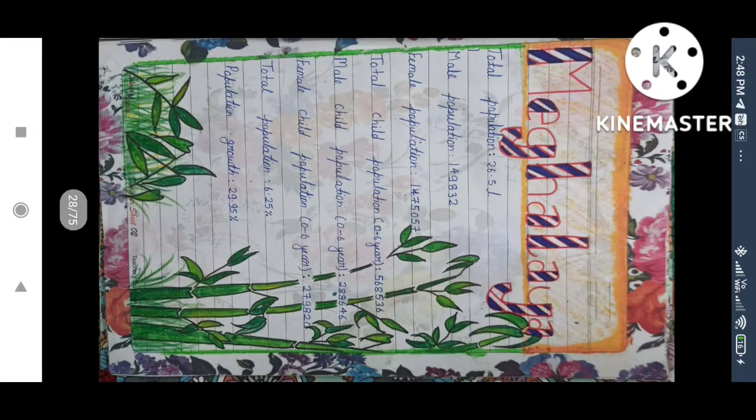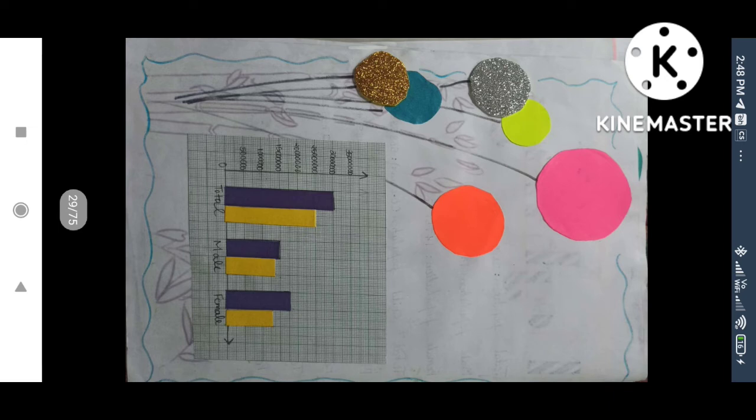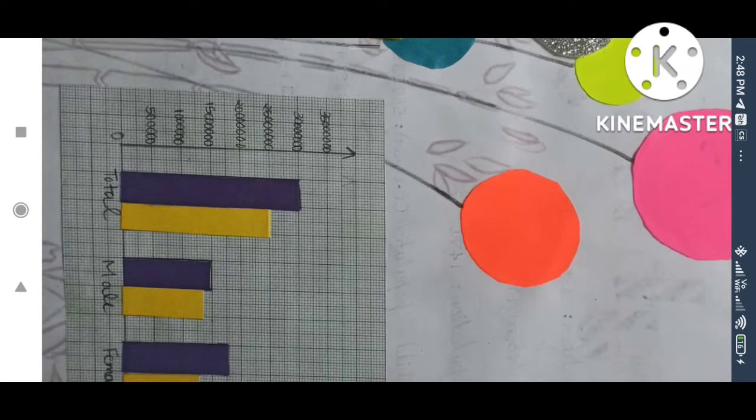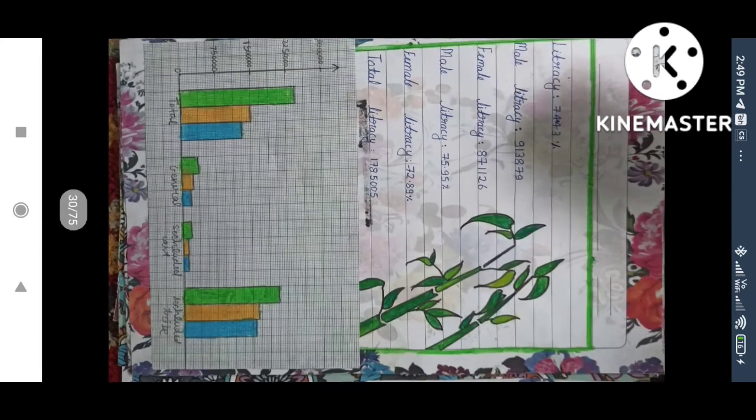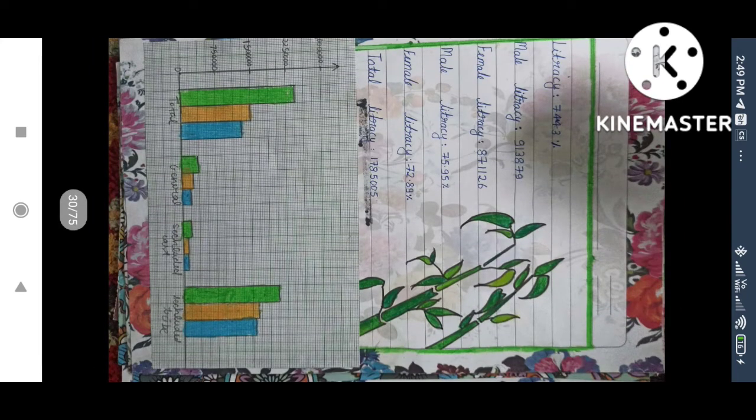This is about maths. The study is being done on the population of Meghalaya, and you look at these bar graphs they have made, the total male and female of that state and the total population. It is being depicted in the form of a bar graph, although the scale should be written in the graph, and they have cut out the strips and then pasted them over the graph. It is looking good.